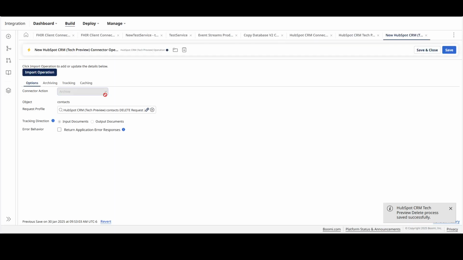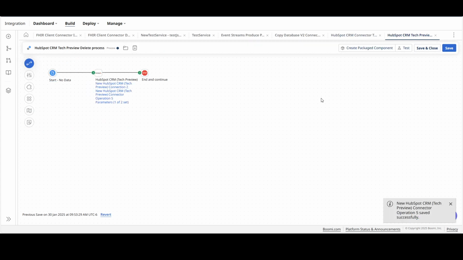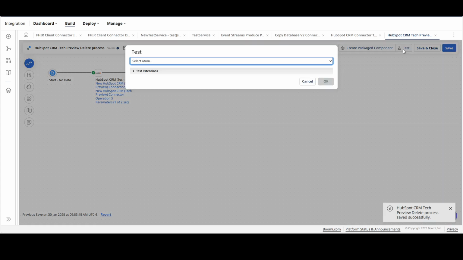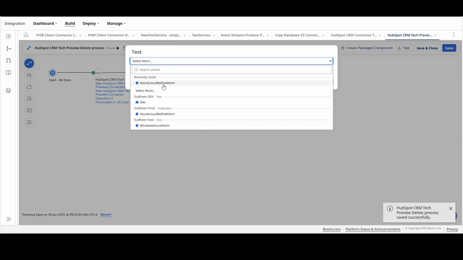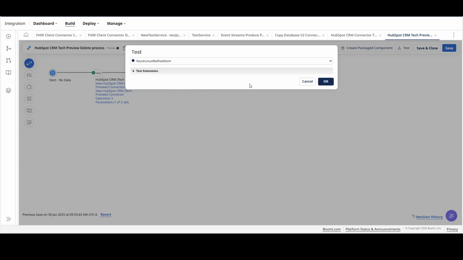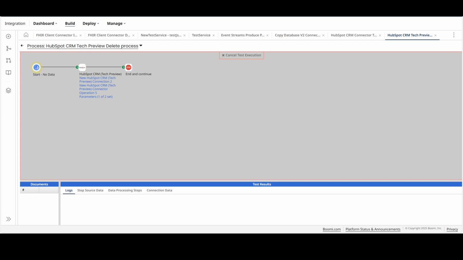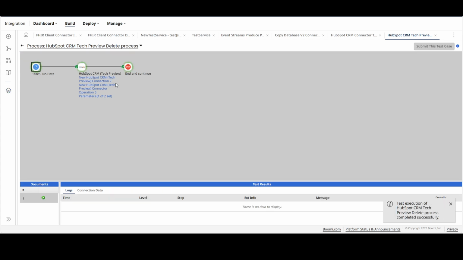Also, let me do a slight modification to return the application error responses so that we can handle them in the coming next steps of the process. Let me hit save. We test. Let me select my local Linux atom. Hit OK.